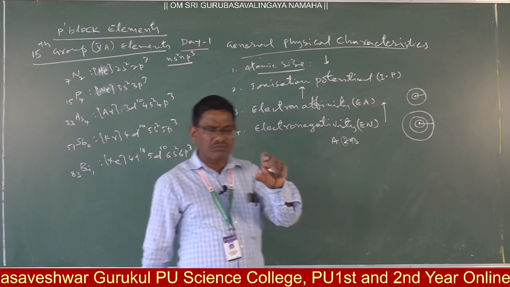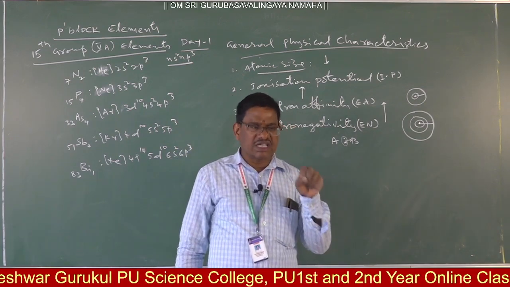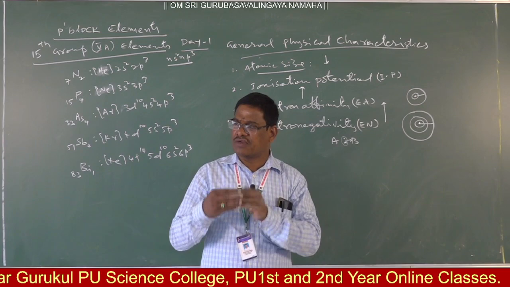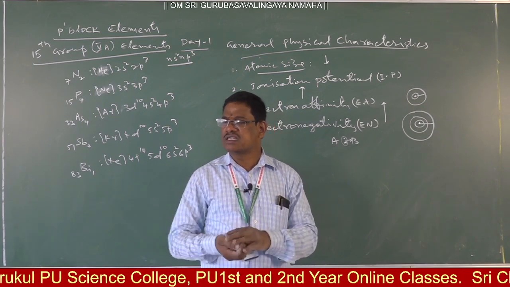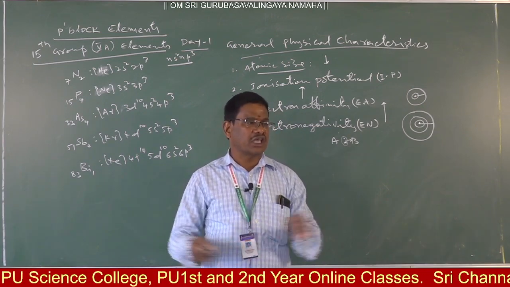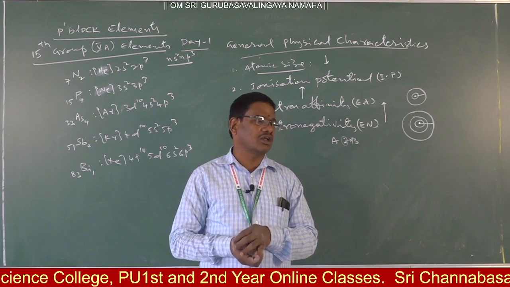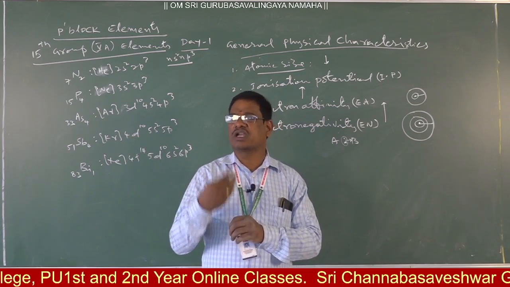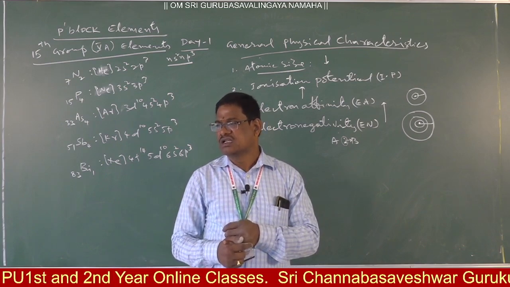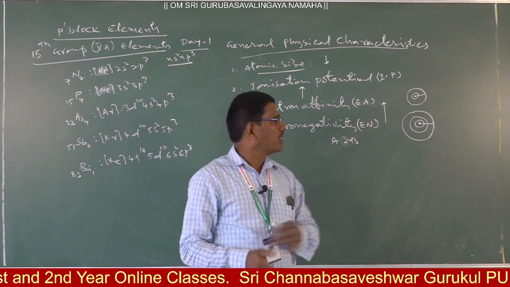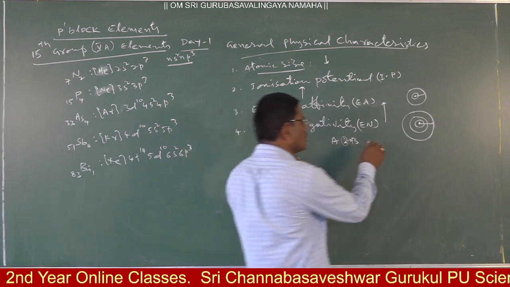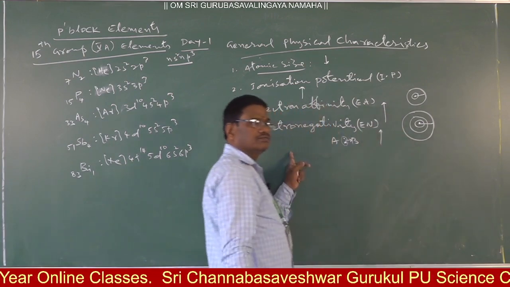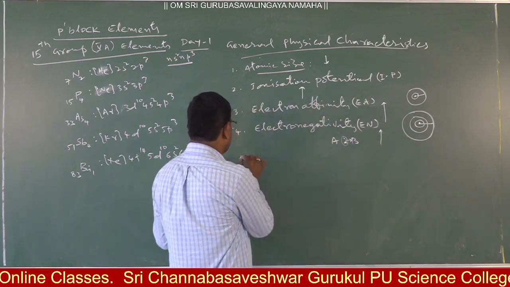Here also it is the same. As the size of the atom is less, the withdrawing tendency is more. If the size of the atom is more, controlling is difficult, and withdrawing an electron from a shared pair towards itself is difficult. Thus, down the group, electronegativity values decrease. Clear? The next one.